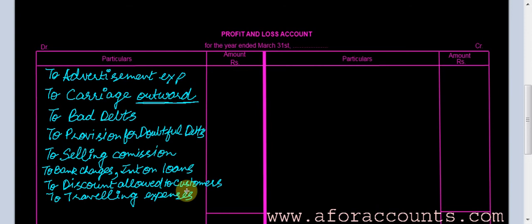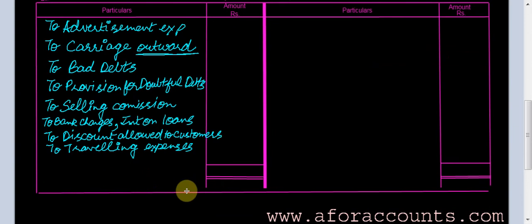Okay, so now some kind of abnormal losses also need to be recorded here. What are those losses? Loss by fire, loss by theft. These losses are also indirect in nature, so record them in the P&L account. To loss by fire, theft, etc. Okay, now what else?